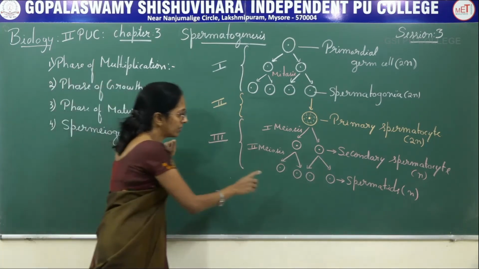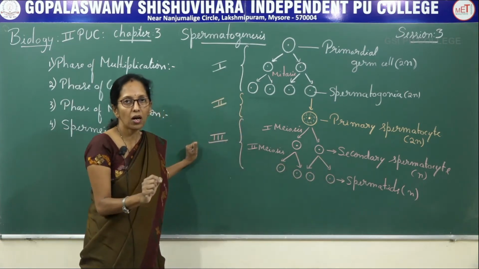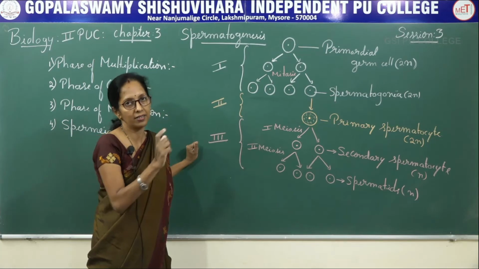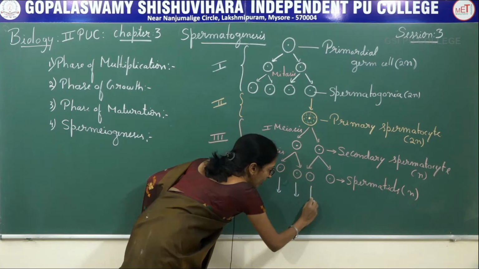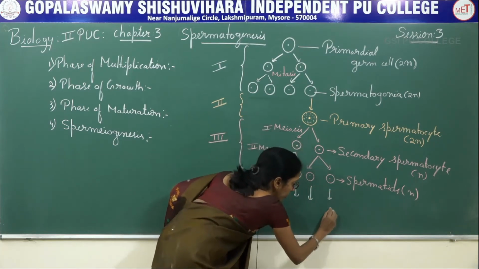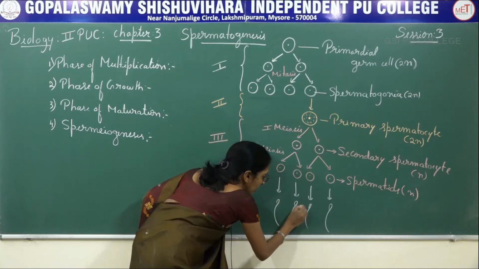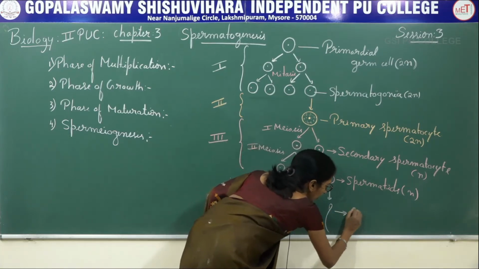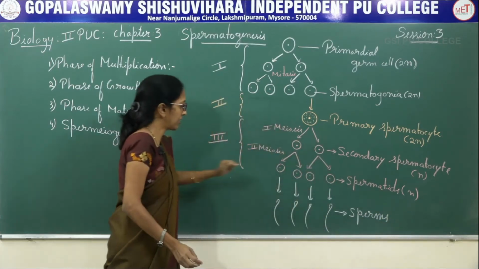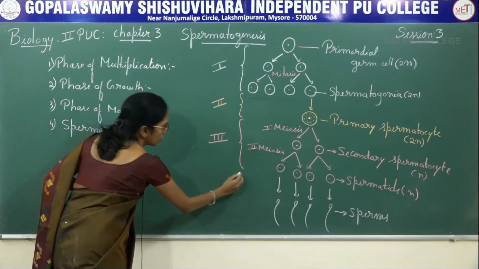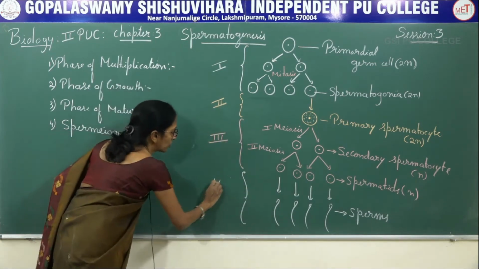Now coming to the last, spermiogenesis. Here these are the spermatids, the haploid non-motile cells, and these haploid non-motile cells get transformed into motile haploid structures. These are said to be sperms, and the process is said to be spermiogenesis. This is the fourth stage.